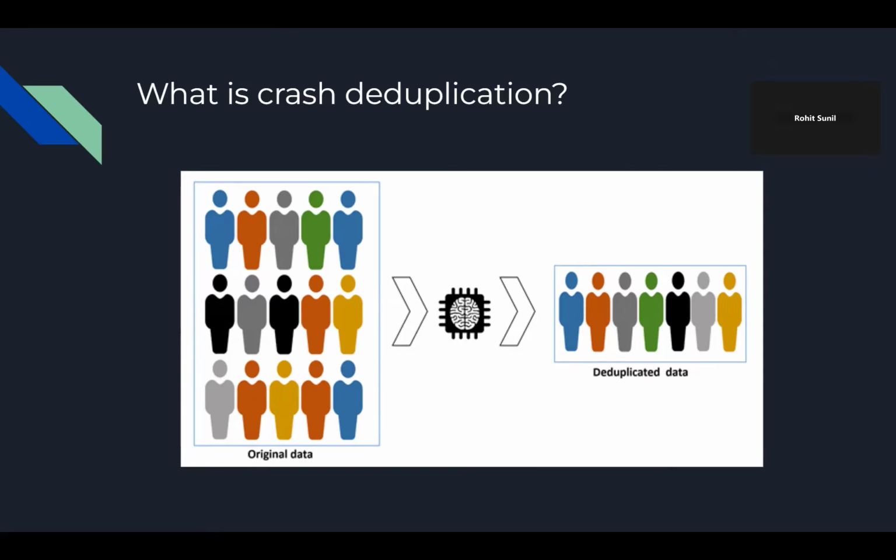It's not a one-to-one ratio at all. So crash deduplication tries to answer which crashes are likely caused by the same underlying root bug, because multiple crashes can actually be tied back to one bug. And if we deduplicate perfectly, in a perfect scenario, each bucket or each group equals one unique bug. That is the ideal situation.